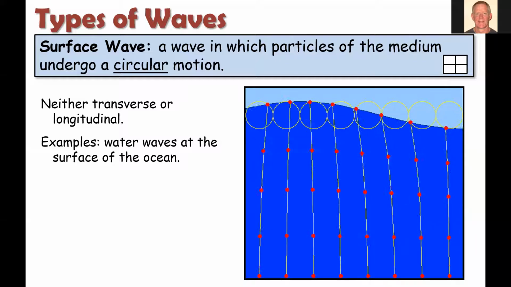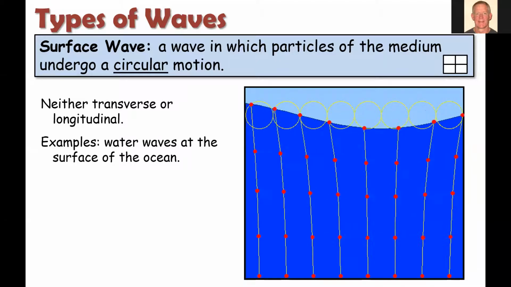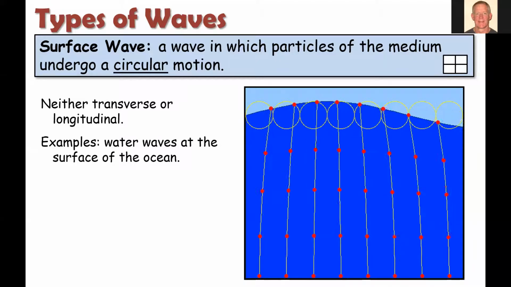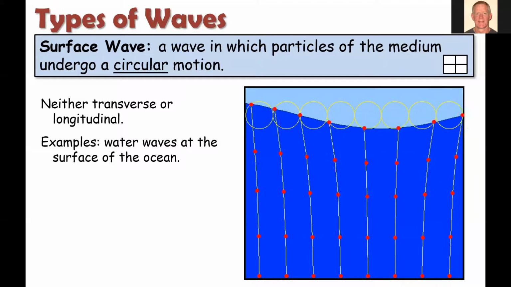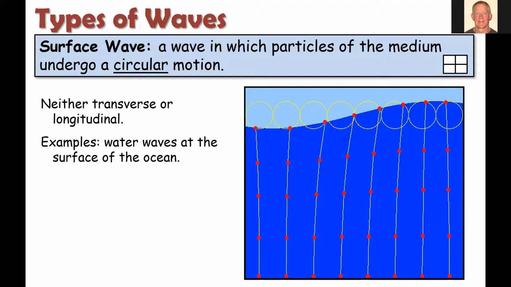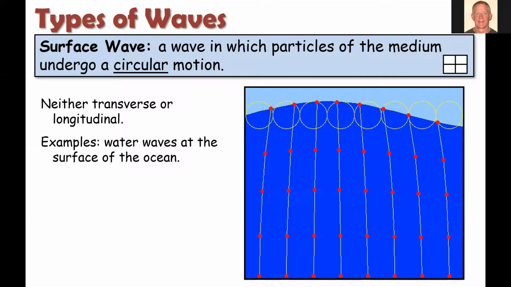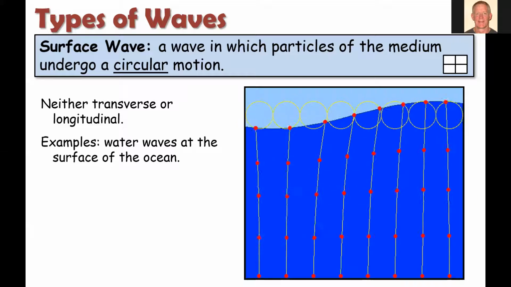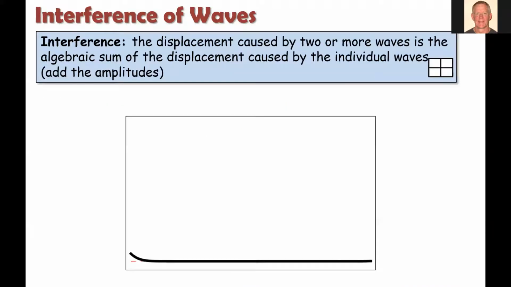As you get further underneath the water, the wave action is not as significant, so their movement is much less, but it is still a circular motion. This is the phenomenon that we use to describe water waves, or energy traveling through a water wave.